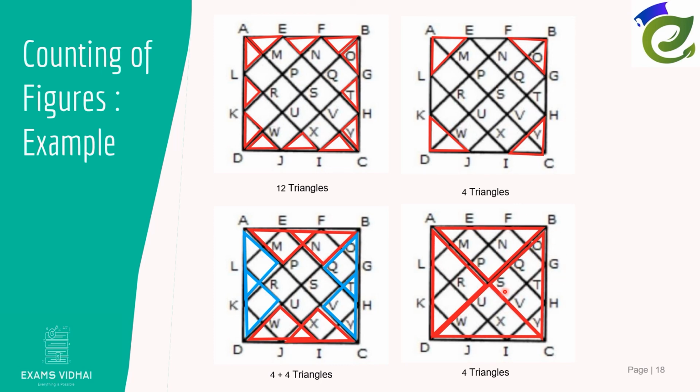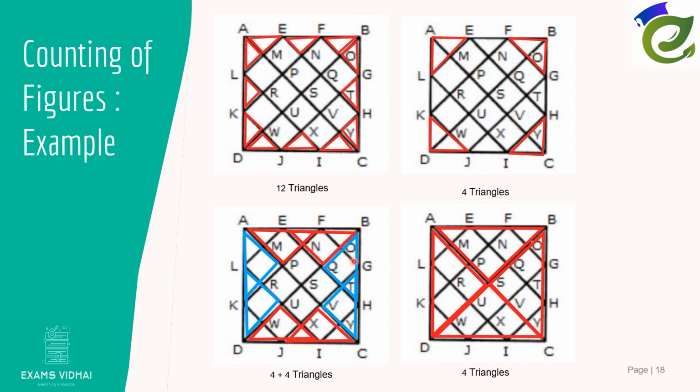Okay, now coming to this figure. Here if you observe, A, F, P and E, P, Q. If you take this side, two triangles are getting constructed here. Similar to this, here if you see D, U, I and J, V, C, these two triangles are getting constructed.